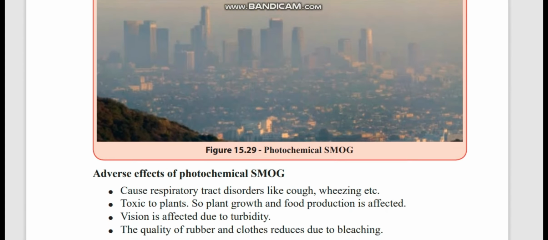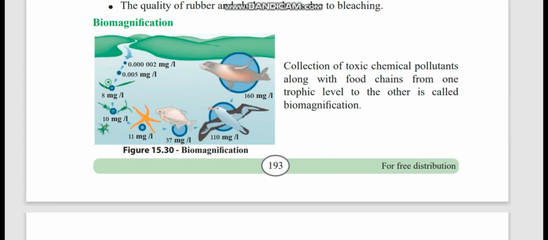Okay, coming closer to it. Yes, here can you see? In the upper one, it's 160. Then in the lower levels, the amount of toxin coming from the primary ones is less. And when it is coming to the higher ones, the secondary, tertiary, the toxic chemical level is increased.